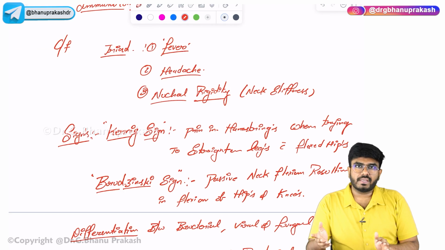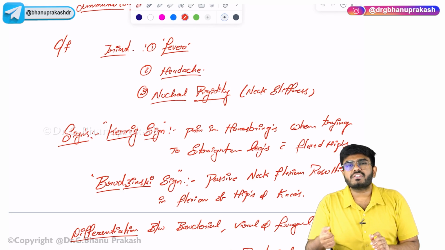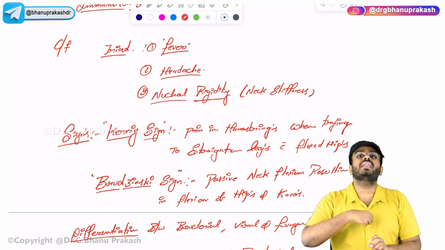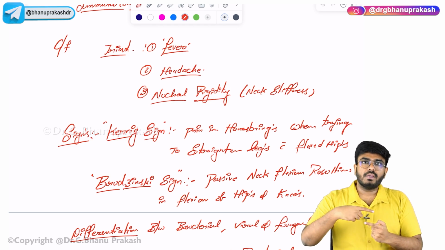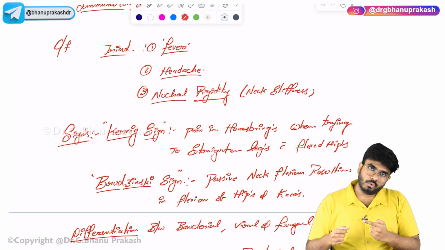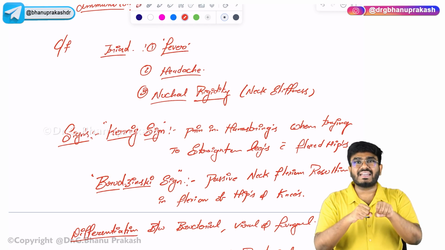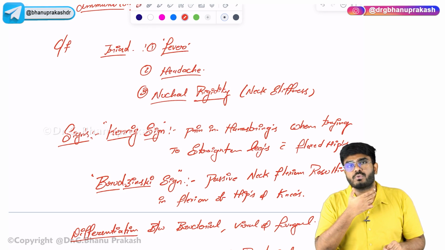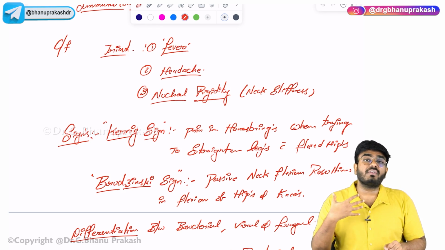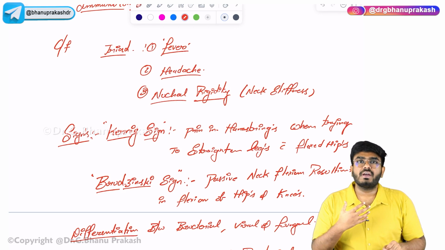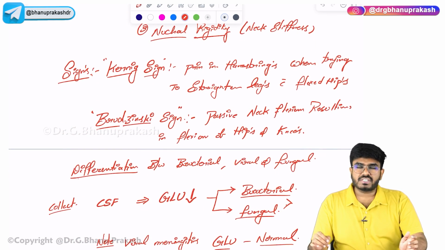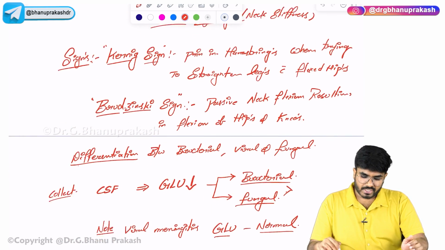and what are the clinical features of the meningitis. The patient is going to have fever, headache and nuchal rigidity. Why fever, sir? Because of the infection. The patient has a headache because the meninges are inflamed. Nuchal rigidity is because the same meninges run through the neck, around the spinal cord. They are inflamed, and when you try to flex the neck, the meninges get stretched, which causes pain. So the neck is going to be stiff, and the patient is fearful to bend the neck because of the inflammation. What are the signs that are positive? Kernig sign and Brudzinski sign. Two signs are positive on the physical examination.